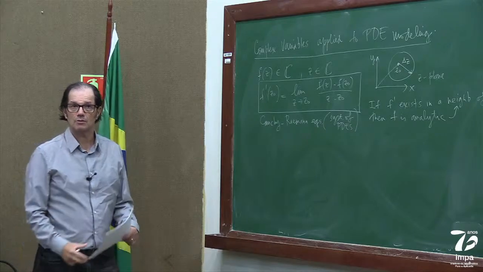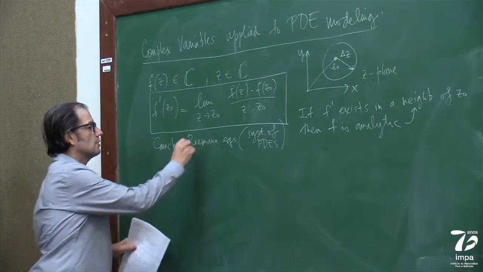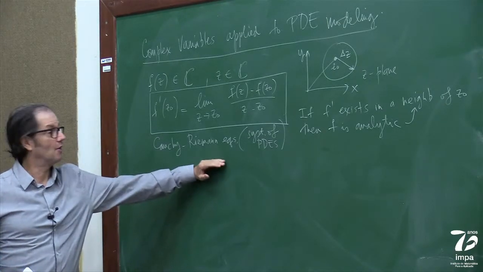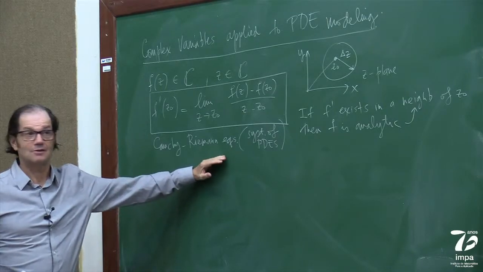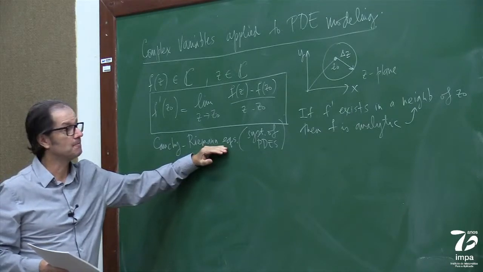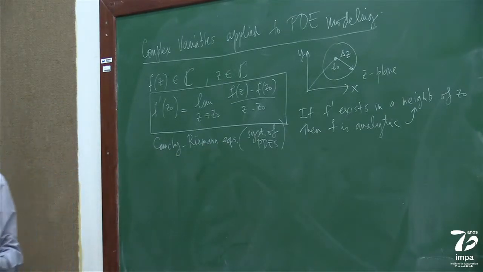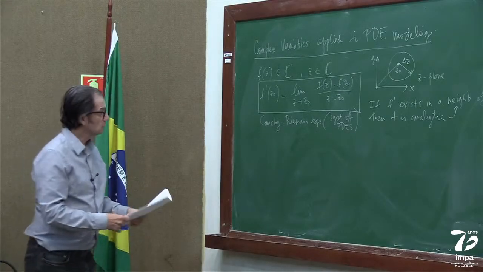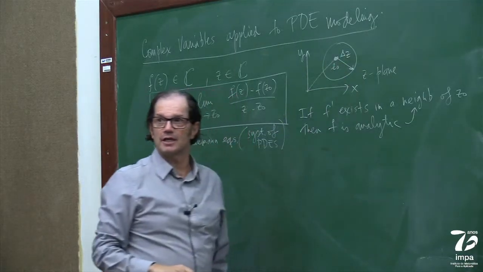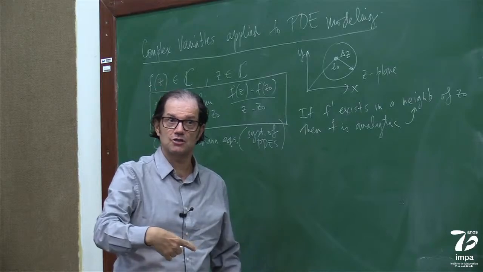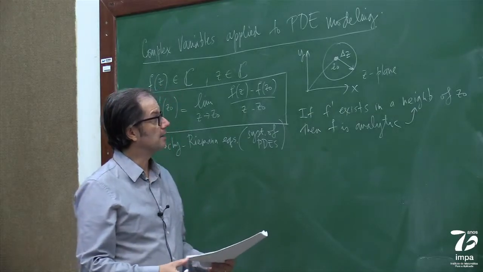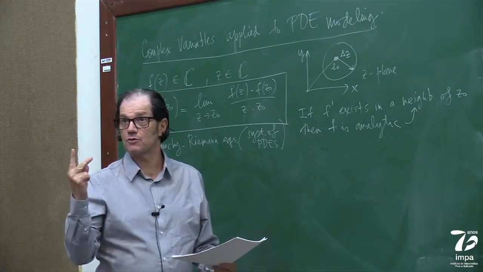So do you remember that? How does one get Cauchy-Riemann equations? And then, since this is an applications course with PDEs and so on, I'll give you some fluid dynamics interpretation of all this, in particular of the Cauchy-Riemann equations. Okay? So it's very simple. You don't have to know fluids. You understand it. So look, if I can take this derivative in any direction, meaning you can approach z naught from any direction because it's a complex valued derivative,